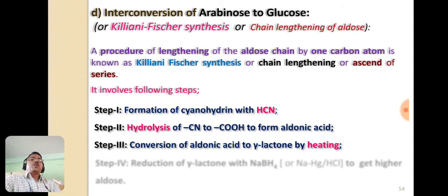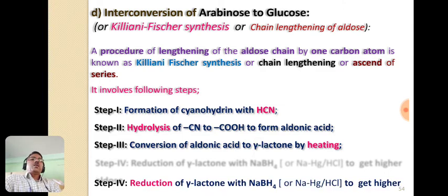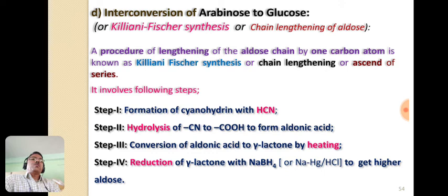The third step is the conversion of aldonic acid to gamma lactone by heating. This aldonic acid on heating gives a cyclic product, which is known as gamma lactone. And the last step is the reduction of gamma lactone with sodium borohydride or sodium amalgam and hydrochloric acid, which forms the higher aldose.